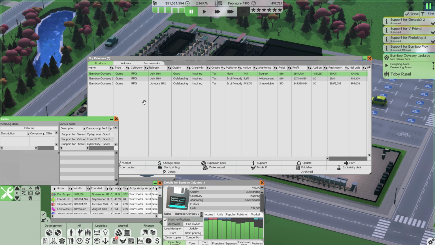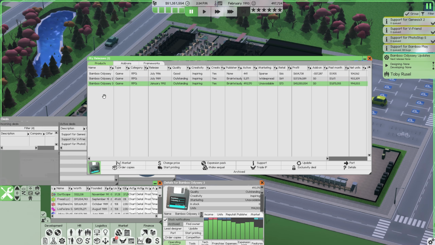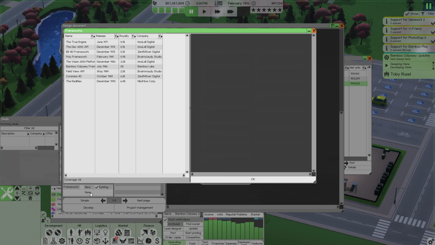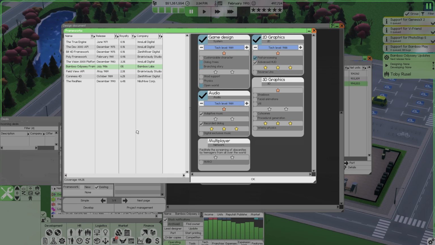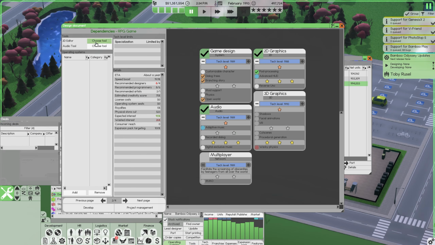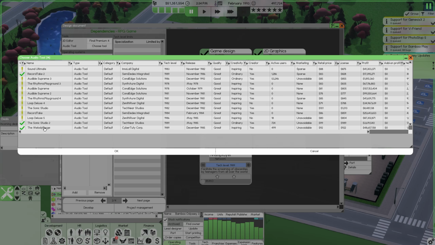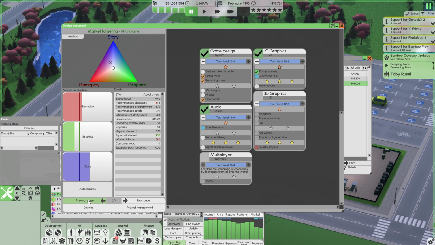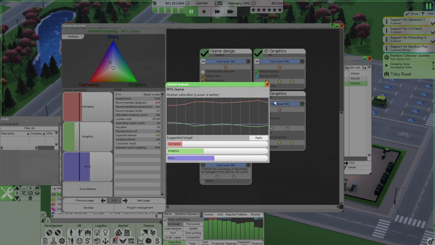I'm going to reject that deal. That was another IP deal. Go to Bamboo Odyssey 3 and say make a sequel. Bamboo Odyssey 4, everything in here should be good to go. Go ahead and choose the Bamboo Odyssey framework, which should be up to date with the latest tech. Jump in, choose our tools. Audio tool is going to be the Melody Forge. And we're going to go ahead to the next page before we add operating systems.